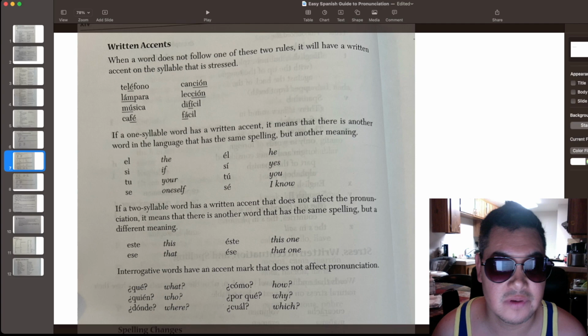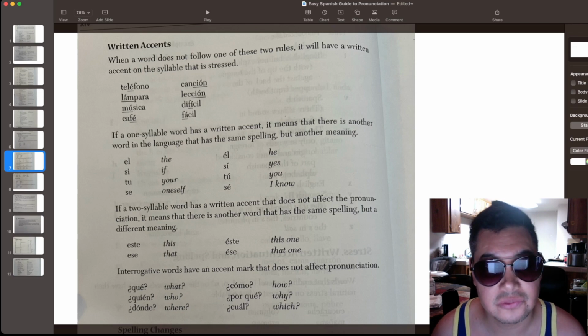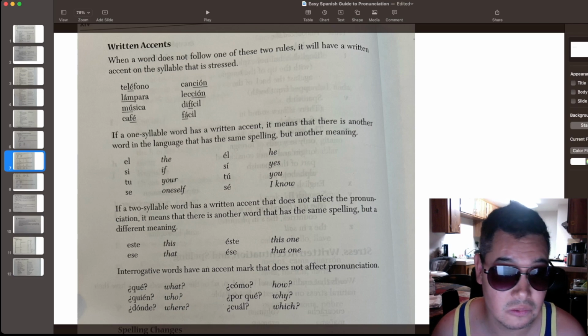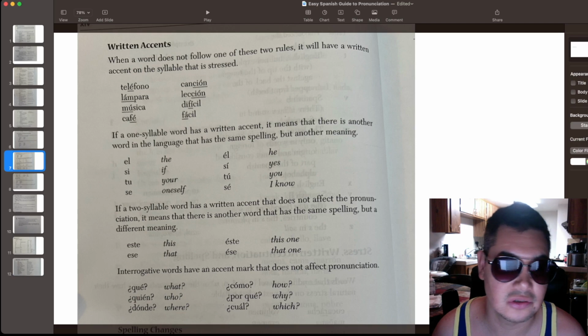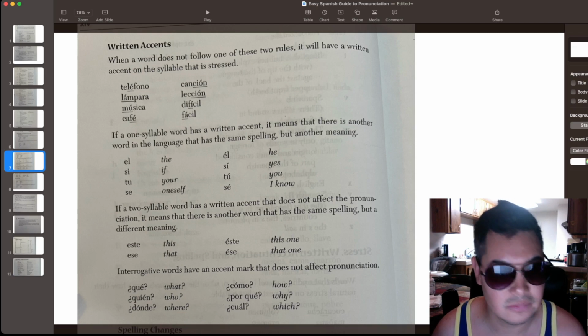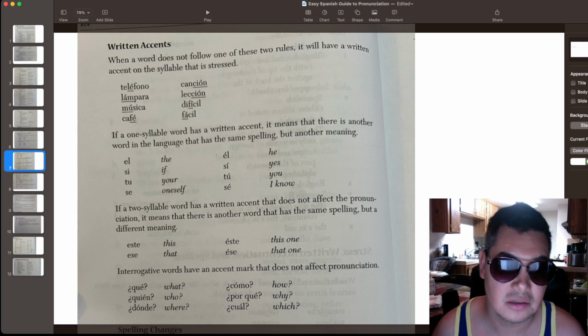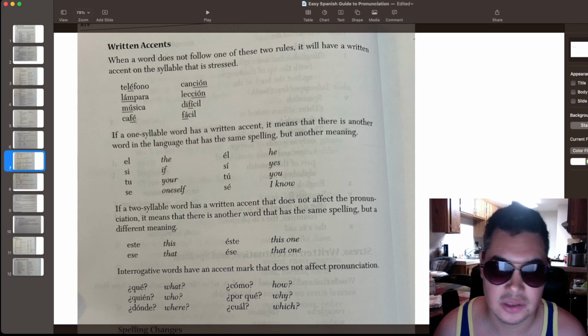Interrogative words have an accent mark that does not affect pronunciation. Okay, so interrogative words like what, who, where have an accent, and that accent does not affect the pronunciation. So, ¿qué? What? ¿Quién? Who? ¿Dónde? Where? ¿Cómo? How? ¿Por qué? Why? ¿Cuál? Which?